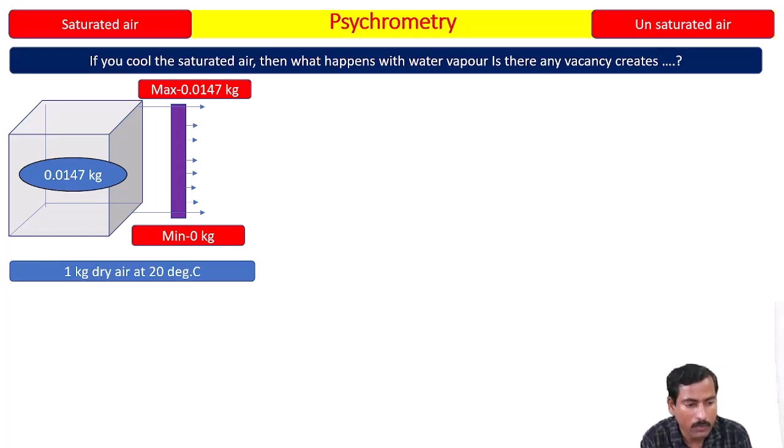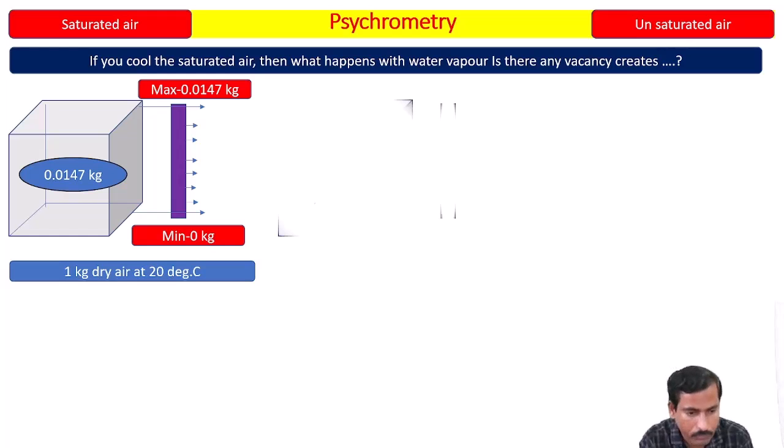The 1 kg of dry air at 20 degrees Celsius is holding 0.0147 kg, which is equivalent to its maximum capacity at that particular temperature. It means the air is now saturated air. It's not dry air, it is saturated air. It has the maximum amount of water vapor. Now I am going to cool this to a lower temperature. The question arises, what happens with this 0.0147 kg of water vapor?